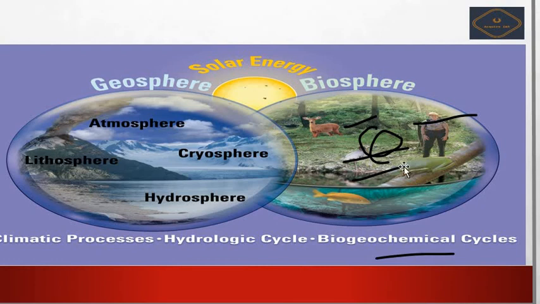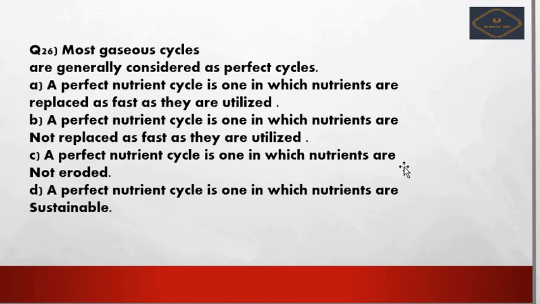Next we see the next question, question 26. Most gaseous cycles are generally considered as perfect cycles. What is the reason behind that? Option A is, a perfect nutrient cycle is one in which nutrients are replaced as fast as they are utilized.